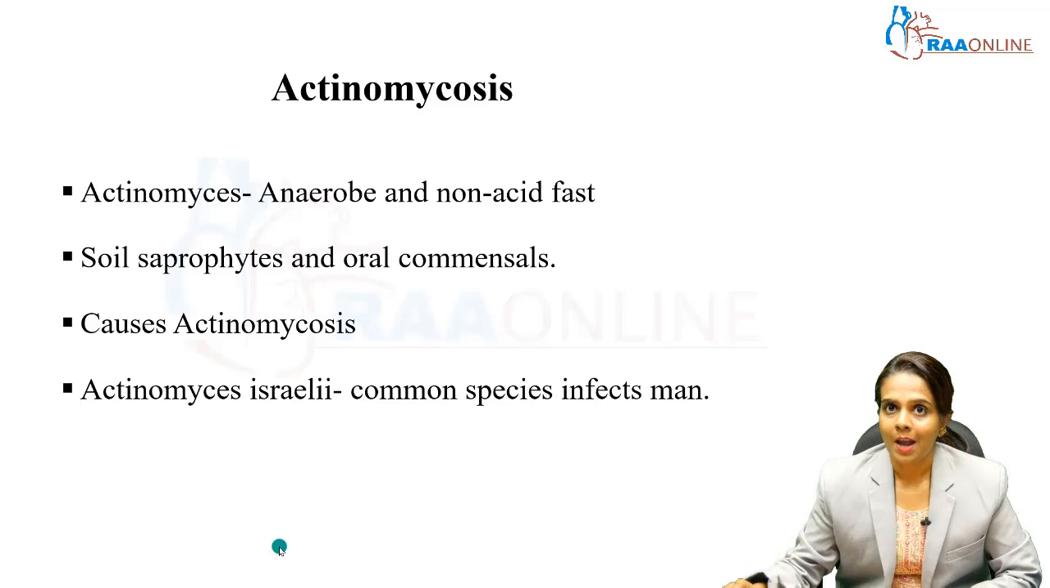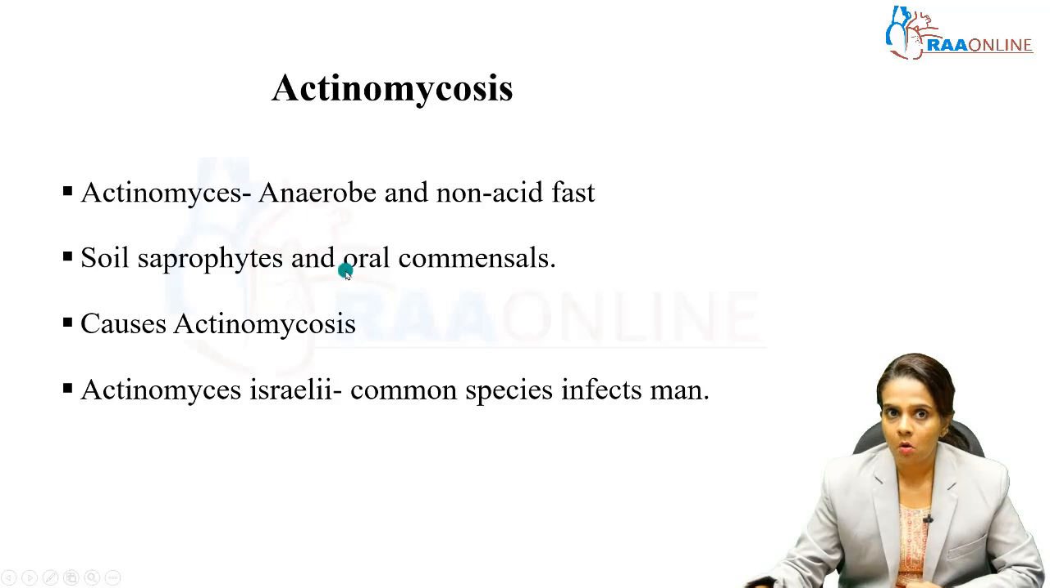So first let's see about actinomycosis. As I said, actinomycosis is a clinical condition caused by Actinomyces, which is a gram-positive filamentous bacilli. These are anaerobes, that is, they grow in the absence of oxygen, and they are non-acid fast bacilli. These are mostly soil saprophytes and also occur as oral commensals in the oral cavity, and this causes a condition called actinomycosis. The main agent that infects human beings is Actinomyces israelii. This is a common species that infects man.